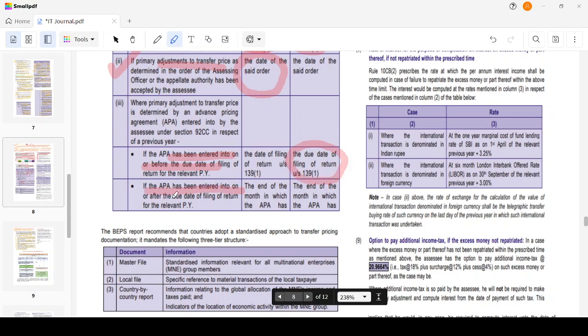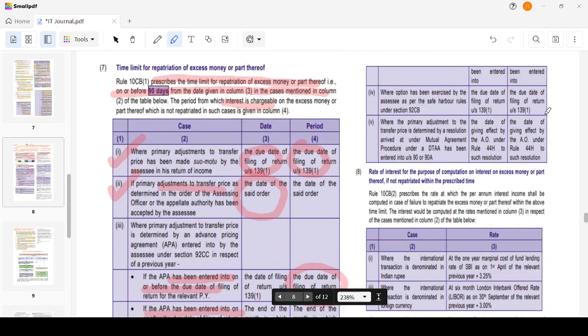Or if it has been entered into after the due date of filing the return, then it is 90 days from the end of the month in which the APA has been entered into. If safe harbor rules are being exercised, then the due date of filing the return will be the case. And if the primary adjustment is determined by the MAP or DTAA, then it is the date of giving effect by the AO under Rule 44H to such resolution.